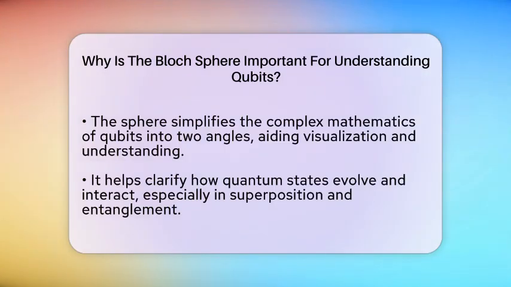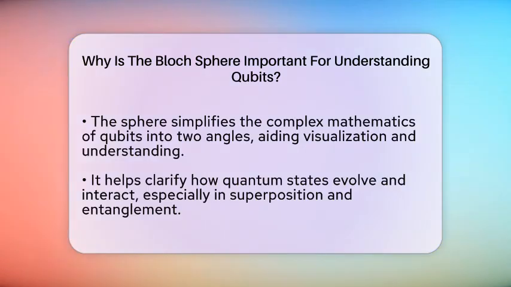Another reason the Bloch sphere is so helpful is that it simplifies the math behind qubits. Instead of dealing with four real numbers that describe a qubit state, you only need two angles on the sphere. This makes it easier to visualize what's happening during quantum operations. For students and researchers, this geometric picture turns complex equations into something more intuitive. It's like turning a complicated map into a simple diagram that shows all the routes you can take.